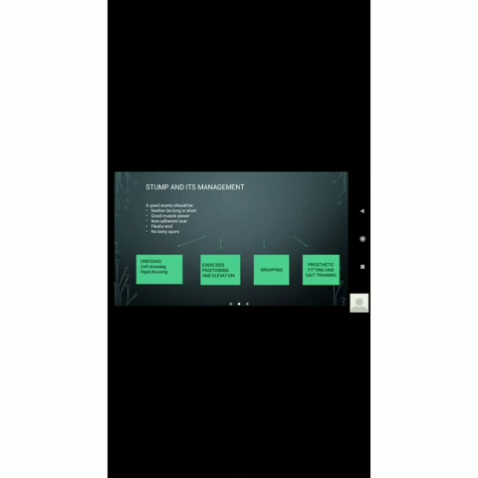Stump and its management. Stump is a physiological end organ. An ideal stump should be neither long nor short. It should have good muscle power and a non-adherent scar. It should have fleshy ends and no bony spurs, as we have seen in the principles of bone and muscles. How do we manage it? By dressing, soft dressing or rigid dressing, exercise, positioning, and elevation to reduce the edema, wrapping, and lastly, prosthetic fitting and gait training.